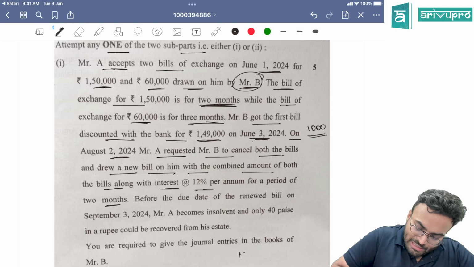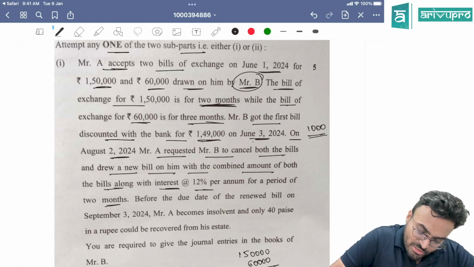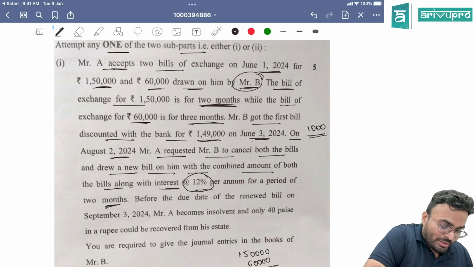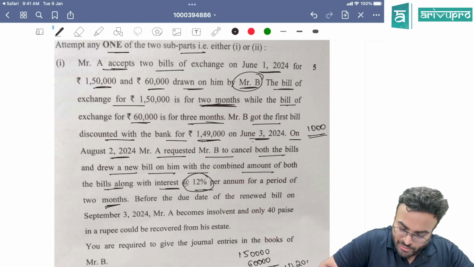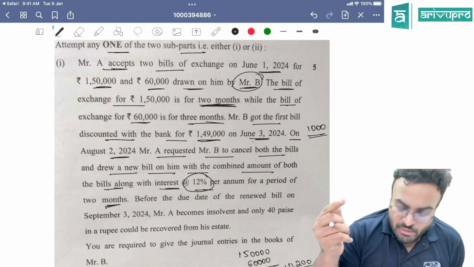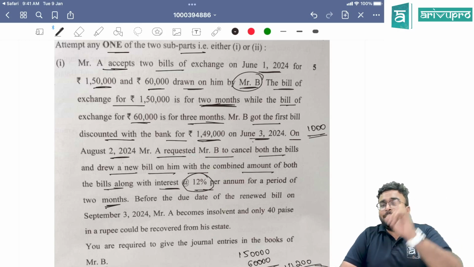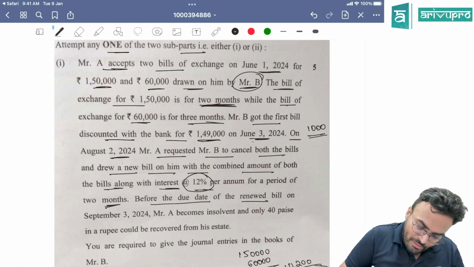So now you have 1,50,000 plus 60,000. Total bills are 2,10,000. They said along with interest 12% for a period of 2 months. So 2,10,000 into 12% into 2 divided by 12, you are going to get interest of 4,200. So 2,14,200 is going to be the value of your new bill. Interest is an income, but it is not received. So interest will be credited. Bills receivable will be debited for the entire amount, 2,14,200.